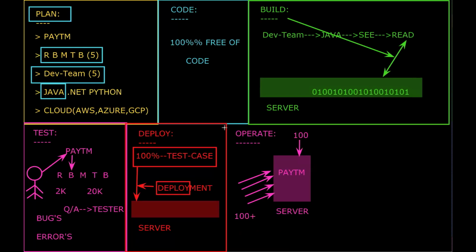So at a certain point of time, your server will be down. Why? Because my server capacity is 100 members, but more than 100 users are accessing it. Once your server is down, your application will be down. Right or not?